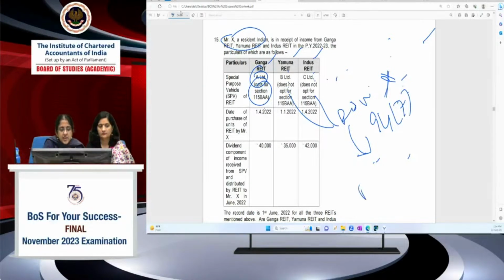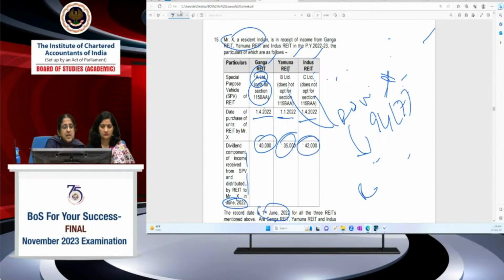If there is a record date, in this case, the record date is given as 1st June 2022. Let me read the question fully. Date of purchase of the units of REIT by Mr. X. This is important for dividend stripping. It's 1/4/2002, 1/1/2002, and 1/4/2022. Dividend component of income received from SPV and distributed by REIT to Mr. X in June 22 is 40,000, 35,000, 42,000.